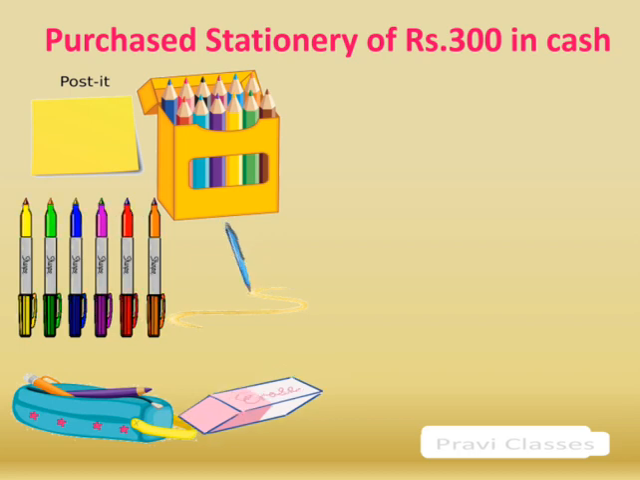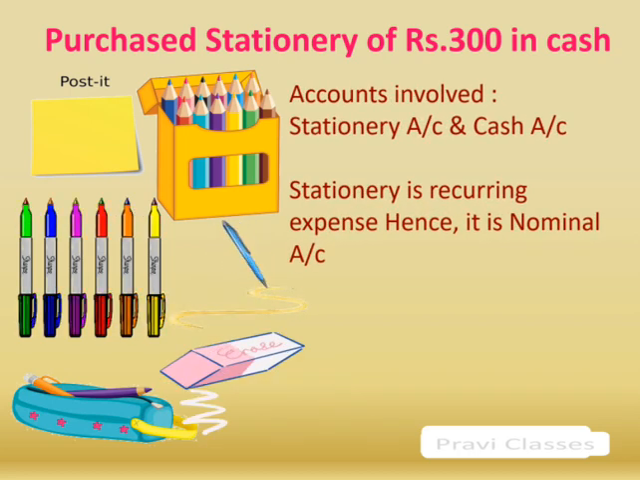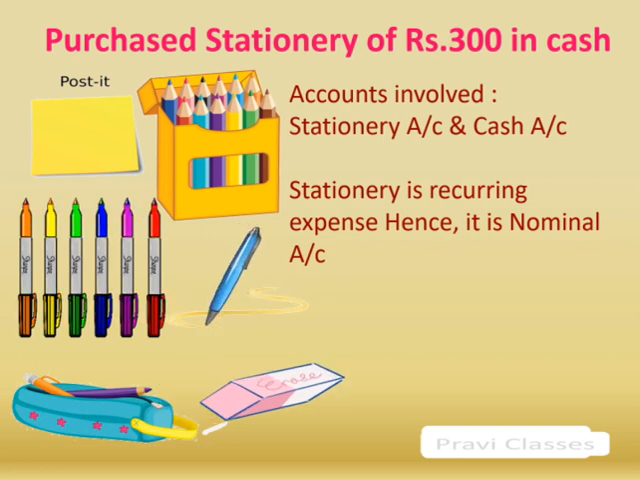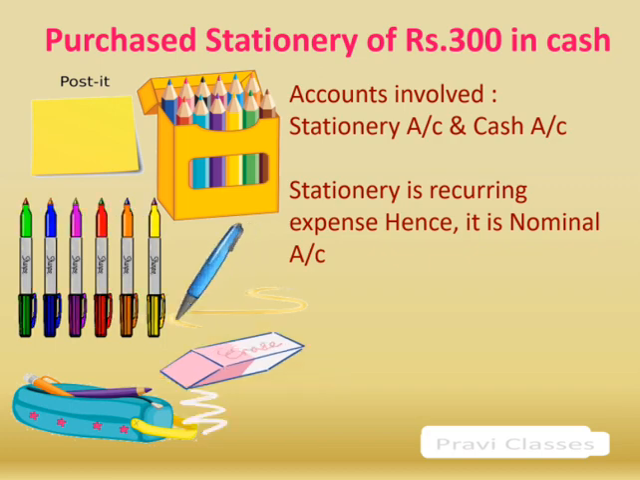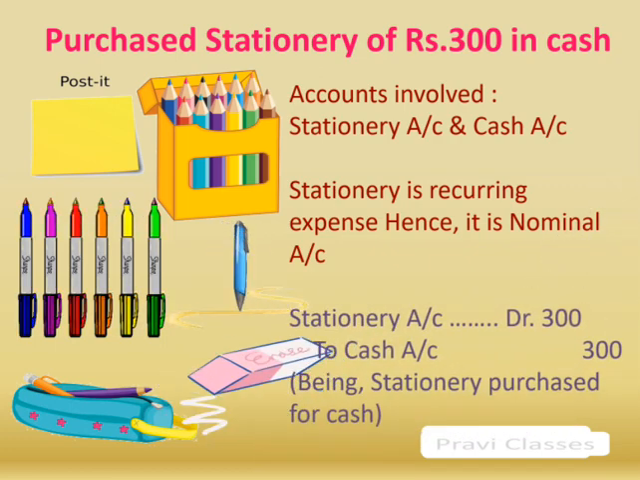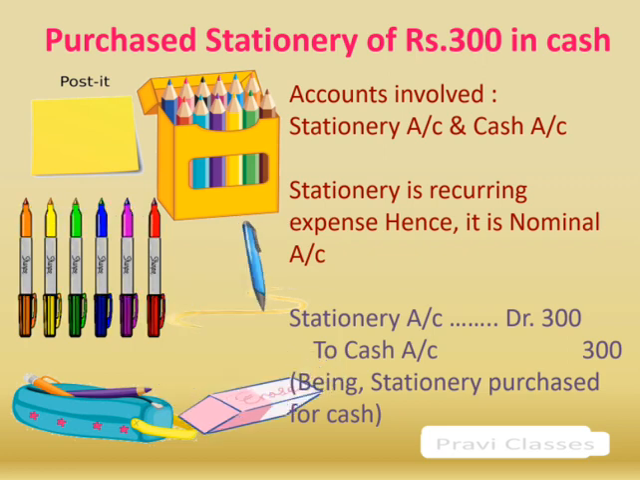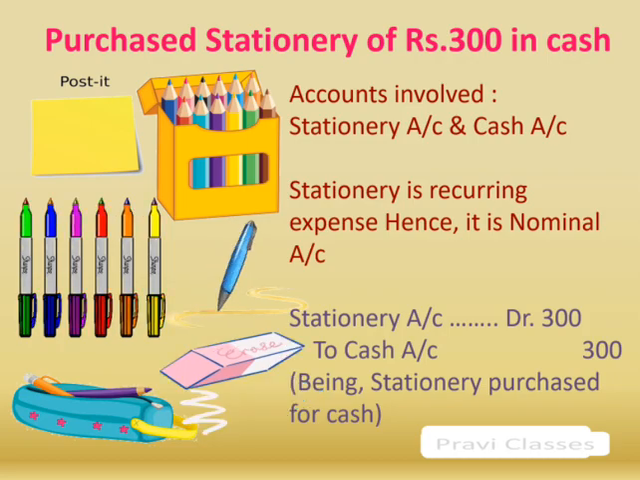Purchased stationery of rupees 300 in cash. Accounts involved: stationery account and cash account. Stationery is recurring expense, hence it is nominal account. Stationery account debit 300 to cash 300, being stationery purchased for cash.